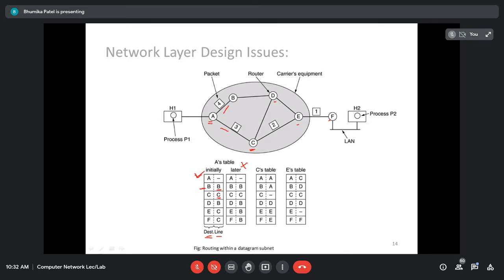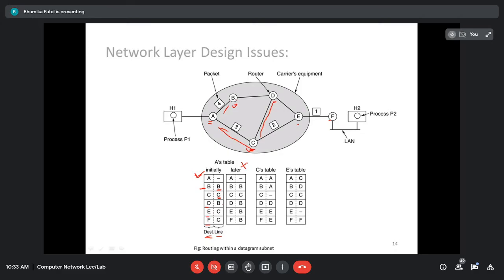Now router D, router E, and router F are not directly connected to router A. If router A wants to send data there, it can send to router B or router C, so it is going to send the data indirectly. So for router A, if the destination is router D, E, or F, it can use router B or router C. Here router D is connected to router B as well as router C. Router A has chosen router C. Here the data is going to pass from C, then C to B.